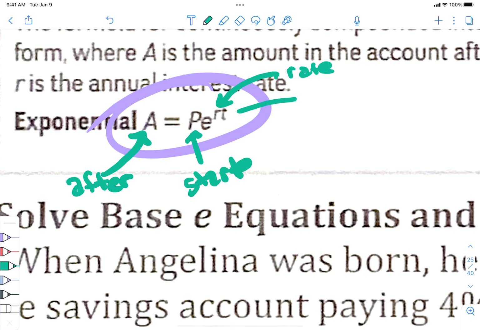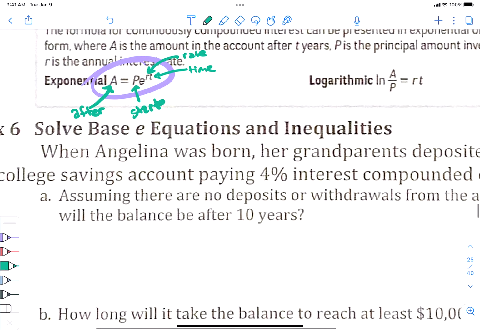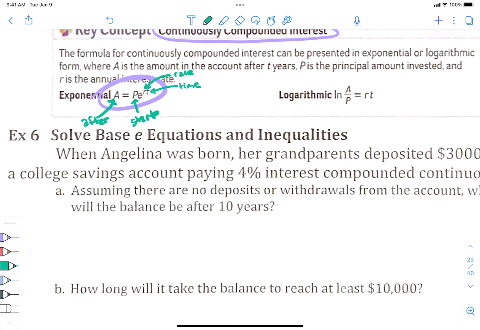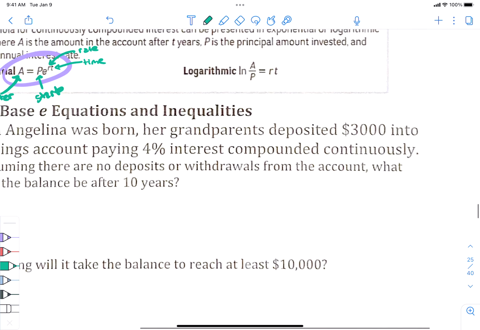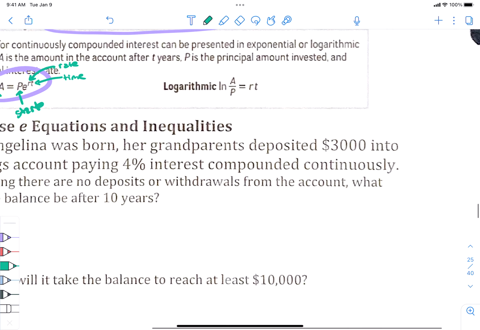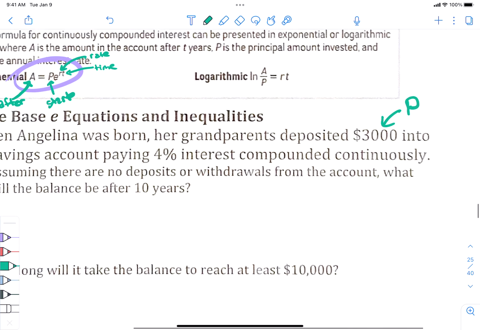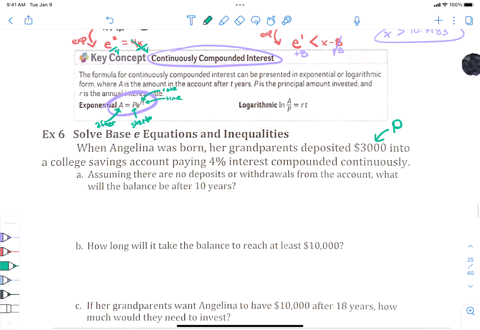And T is time, just like always. So we're going to use this equation down below to solve some of these things. And we have a story problem. Ready? Here we go. When Angelina was born, her grandparents deposited $3,000 into her college savings account. What's $3,000? P. P is 3,000. But you just wait, it's going to grow a lot.